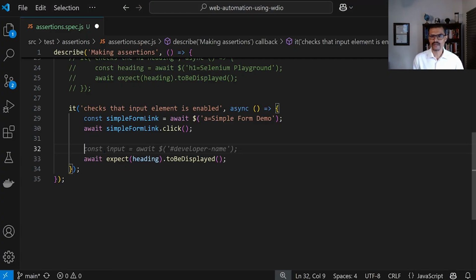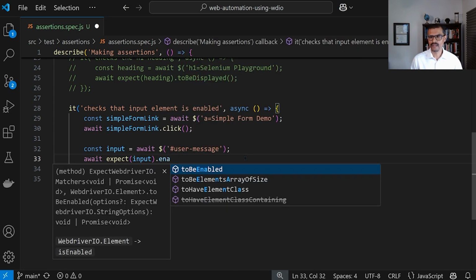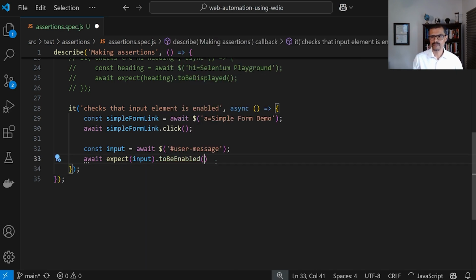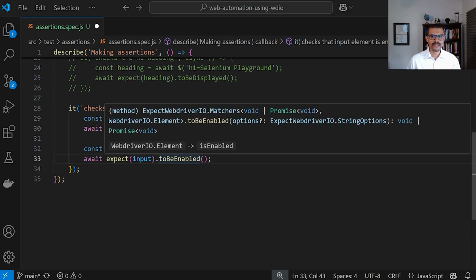And we're going to create a constant. Let's say input. And let me just go ahead and approve that. And here we're going to say that the ID is this one right here. Okay, user message. And then I'm going to update this assertion right here. I'm going to say that the input, and then I'm going to look for enabled. Okay, to be enabled right here. All right. So once we have that, that's all we need. And that's how simple it is to verify that some element is enabled.